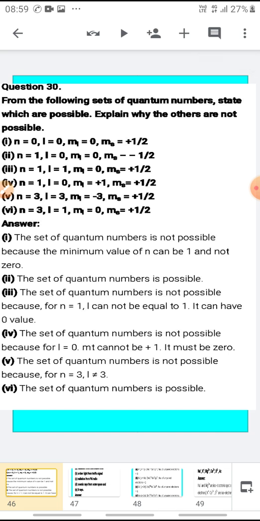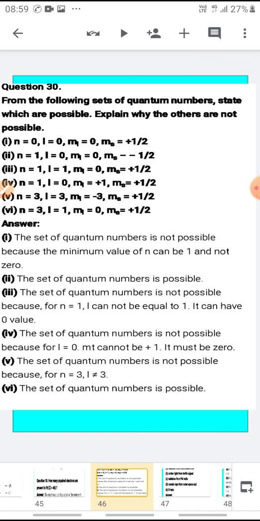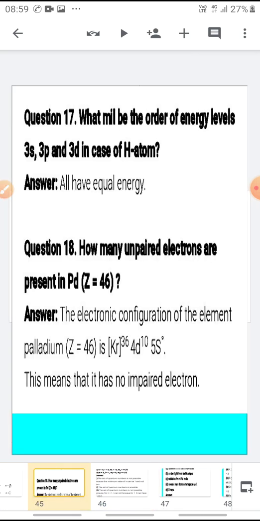Now coming to the next question. What will be the order of energy levels 3s, 3p and 3d in case of hydrogen atom? Now see, in case of hydrogen atom, only one electron is there. So we cannot talk about these energy levels. These are having equal energies.